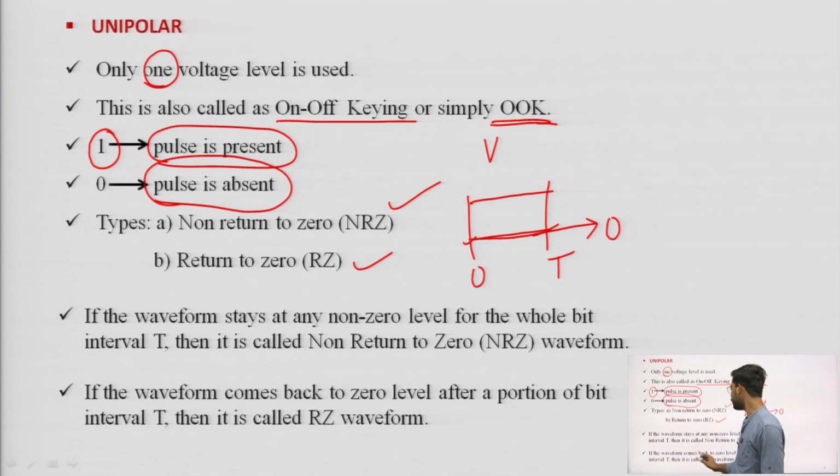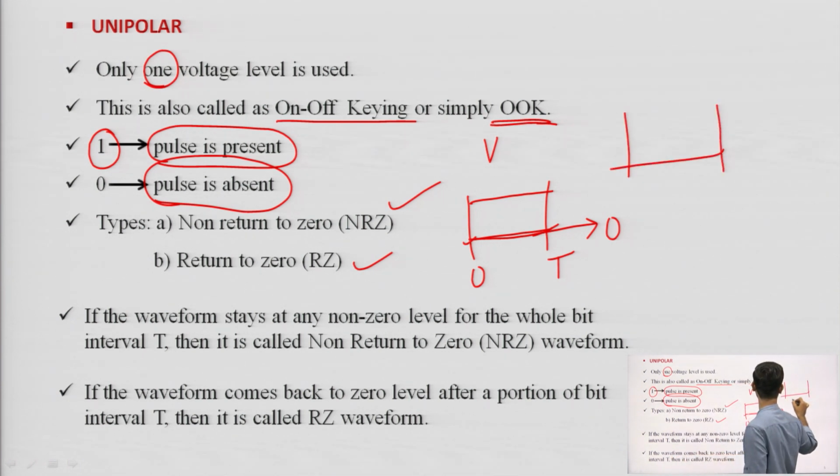Similarly, if the waveform comes back to 0 in the same interval, suppose 0 to t, with half the duration at level V and half the duration at level 0, then it is returning to 0.